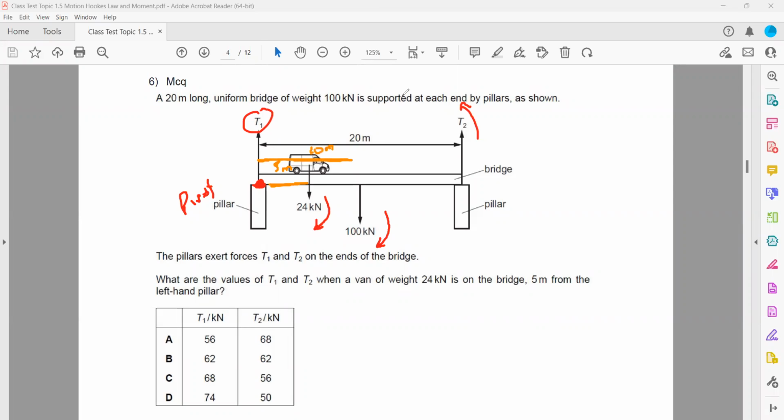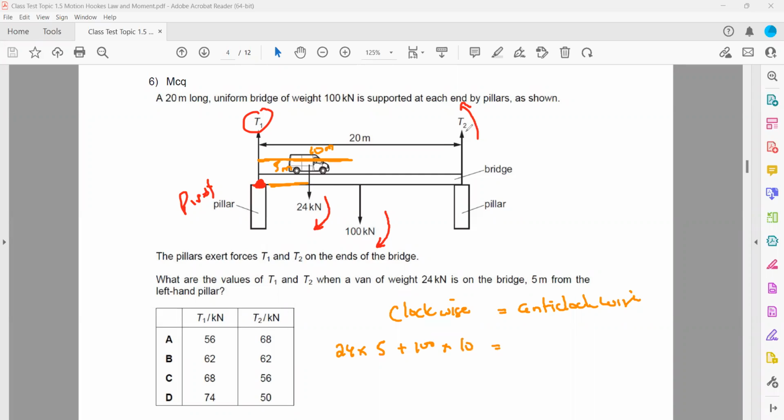When an object is in equilibrium, we always solve these questions by considering that the total clockwise moment is equal to the total anti-clockwise moment, or there is no turning effect. So the clockwise moment is 24 times the distance from the pivot, as we consider the left hand side pillar to be the pivot. So 24 into 5 plus 100 kilonewton, so this will be 100, times the distance from the pivot, which is 10.